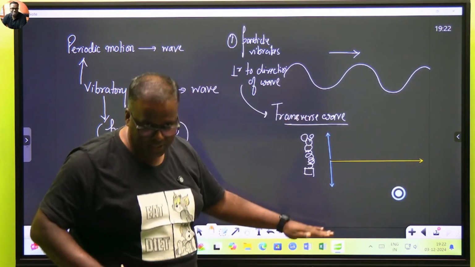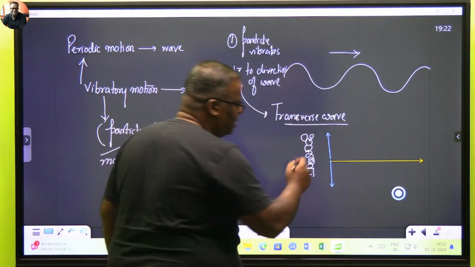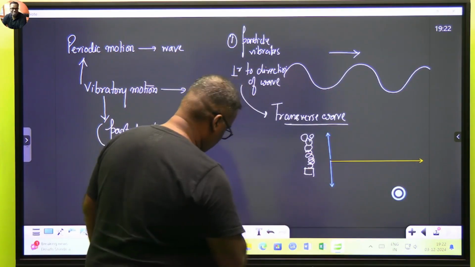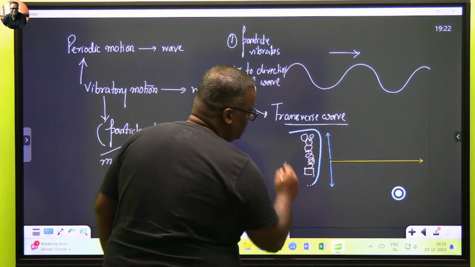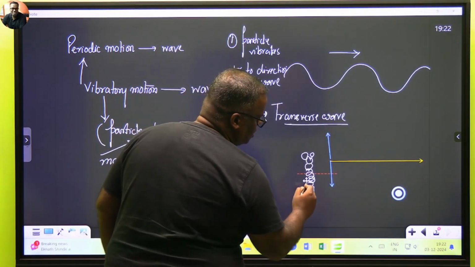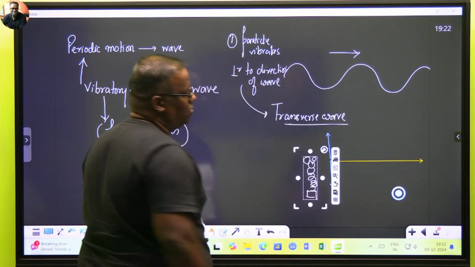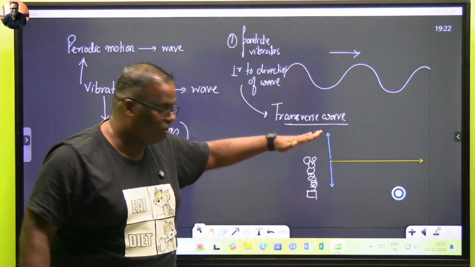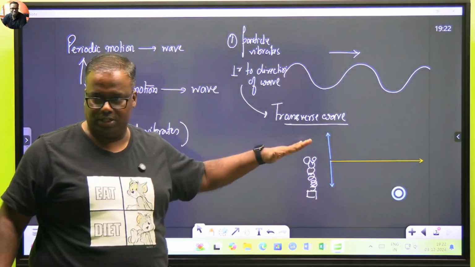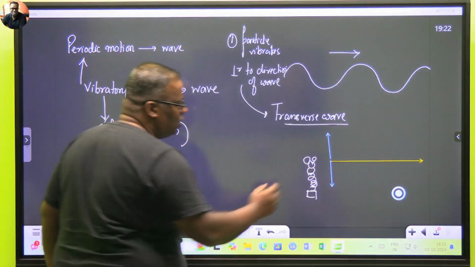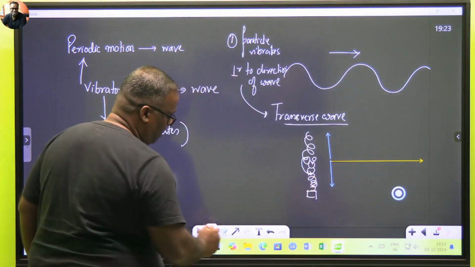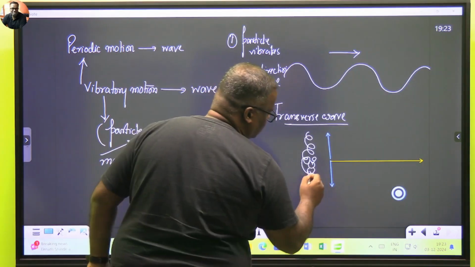Now if you press it, let's say I bring the Mickey Mouse to the datum here. This is the baseline of the Mickey Mouse. Now what do you do? You compress this Mickey Mouse and you leave it. So what do you observe? You will observe the Mickey Mouse goes up above its level, somewhere up, and somewhere it will also come down.